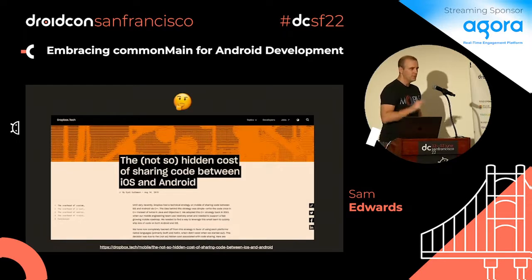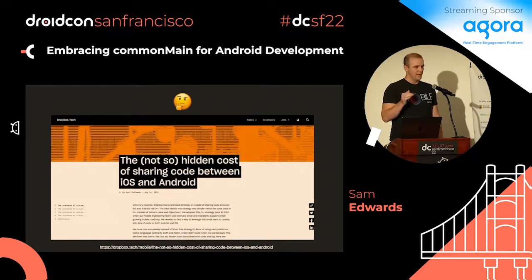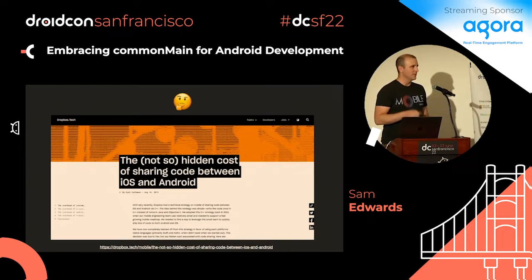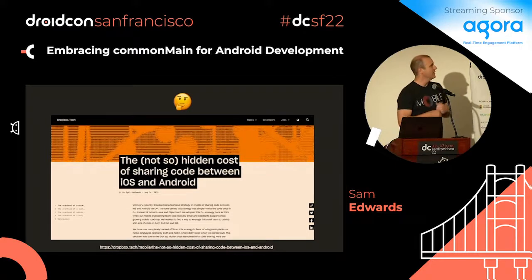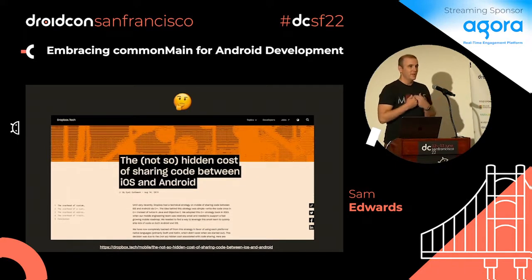There are two big articles related to code sharing on Android. One is the Airbnb article that came out a long time ago regarding React Native and how they gave that up. There's also this one at Dropbox, and hey, I work at Dropbox now for a little under a year, about code sharing and the not so hidden cost between the two. Dropbox had C++ code sharing for a long time that they gave up. This article is interesting because it doesn't call out C++ in the title at least. It calls out just the cost of code sharing, and that exists pretty much with anything that's out there. So definitely read this article, it's very important. It's really a lot of good ideas.